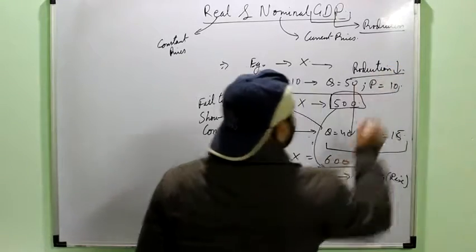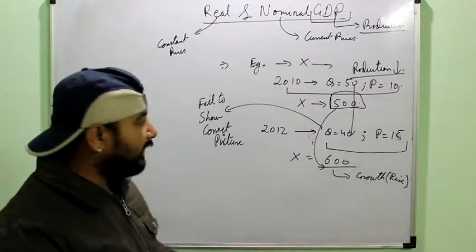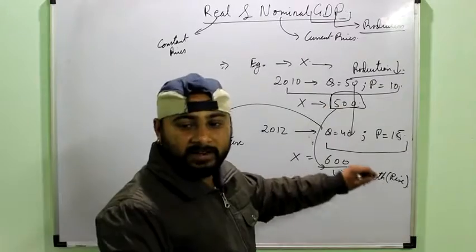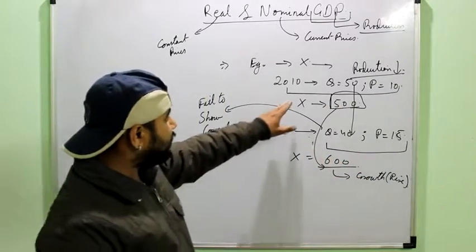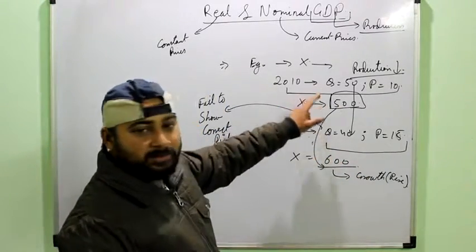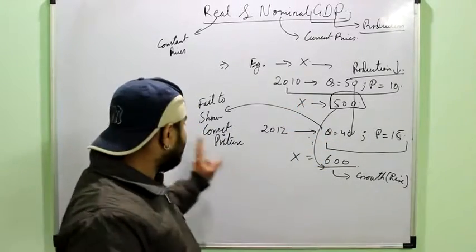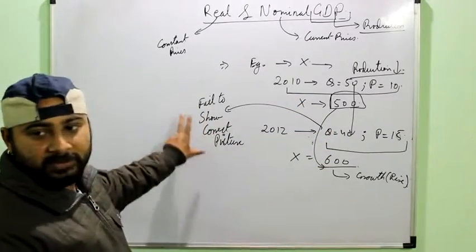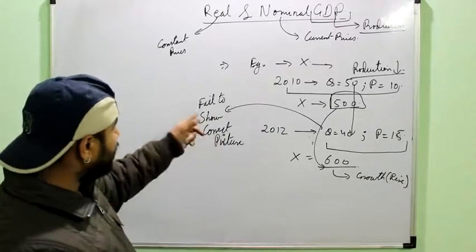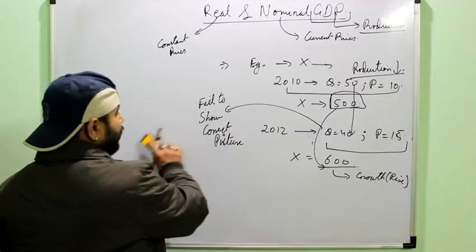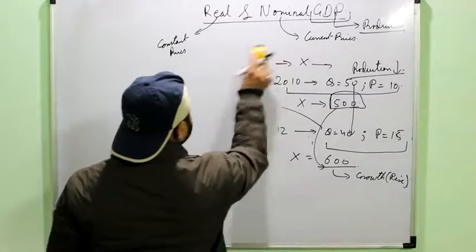Production tends to decline, and when production is declining, it means that economic activities are decreasing in the economy. So actually my economy is going backwards, but this nominal GDP is showing me that the economy is growing. That's why I say that it does not show me the correct picture of the economy. So to solve this problem, we introduce the concept of real GDP.